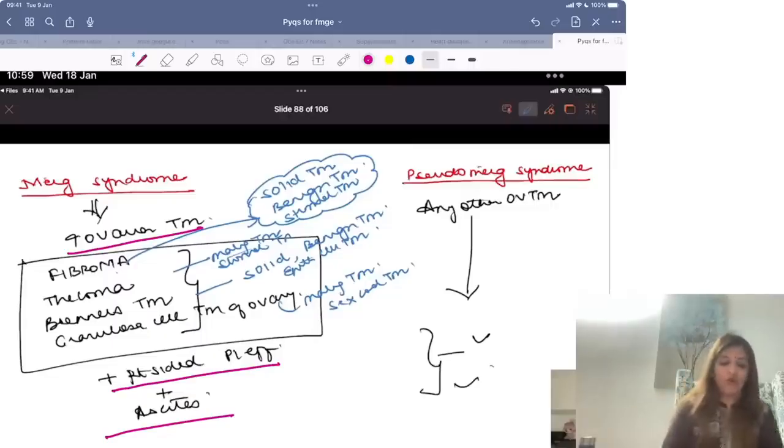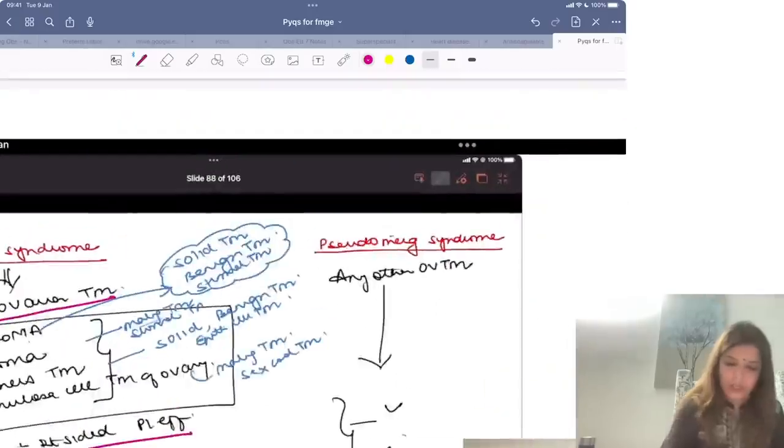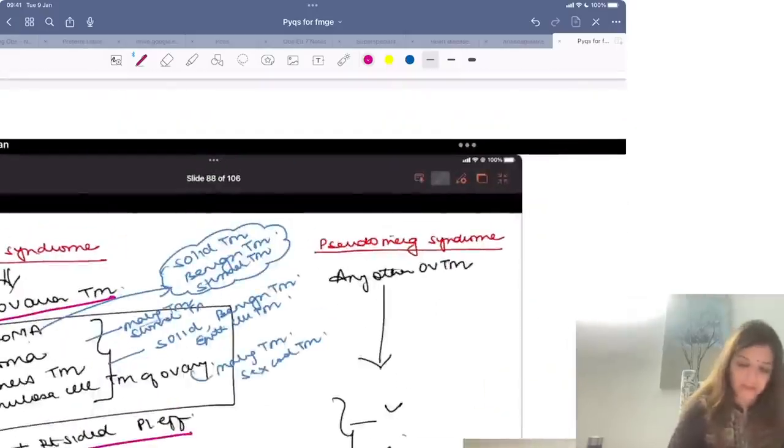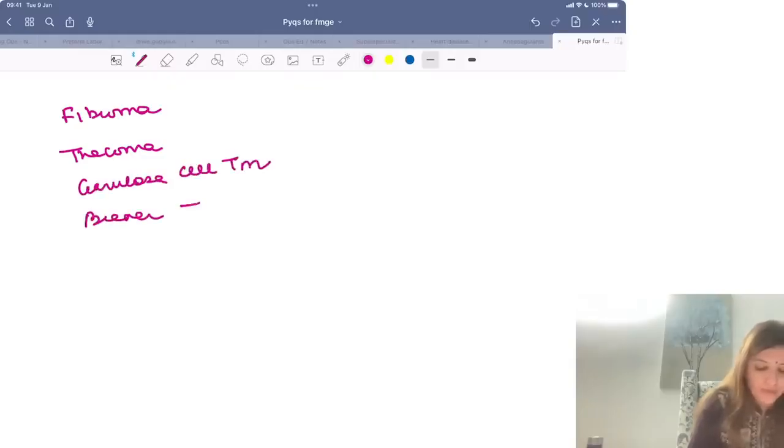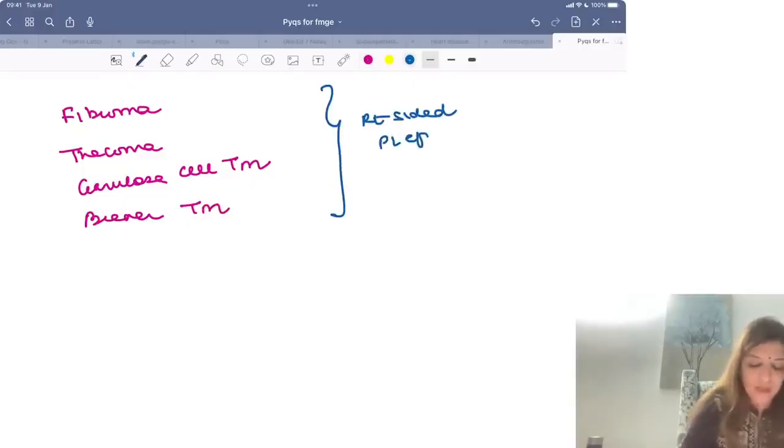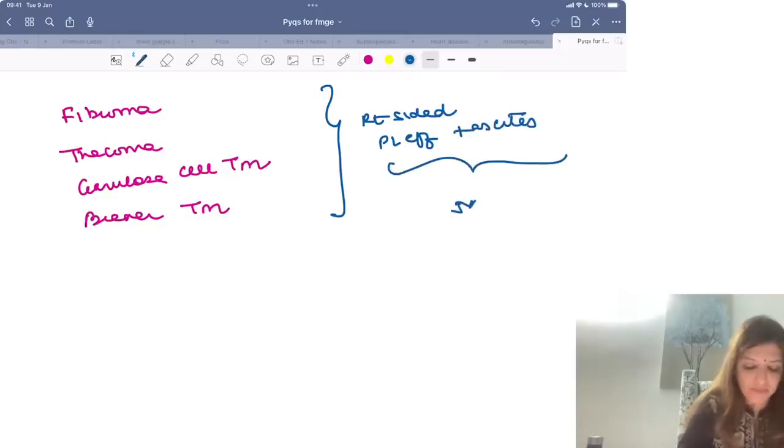So if you have a fibroma, a thecoma, a granulosa cell tumor, or a Brenner tumor, and along with this you are getting right-sided pleural effusion plus ascites, then this is what is called Meigs syndrome, right?